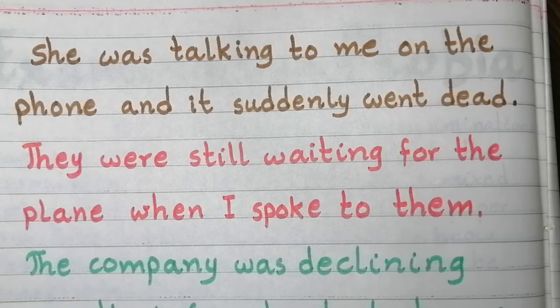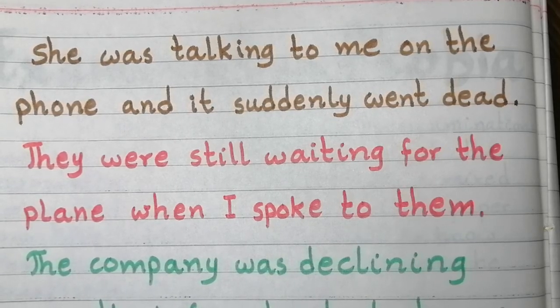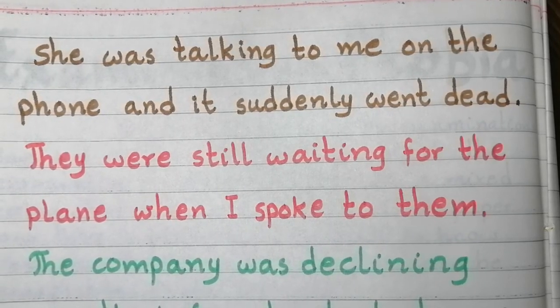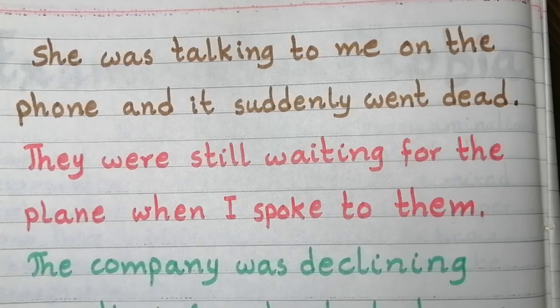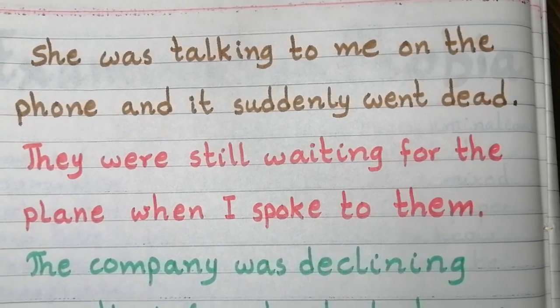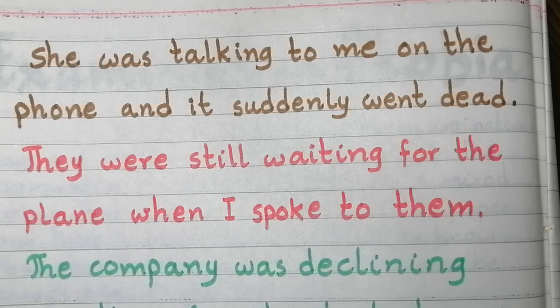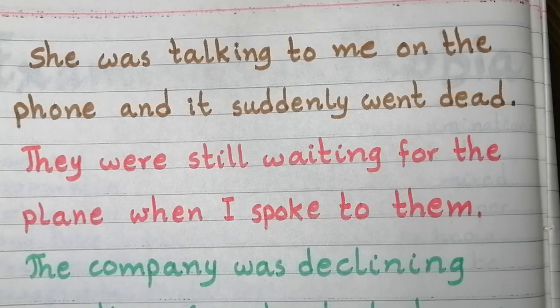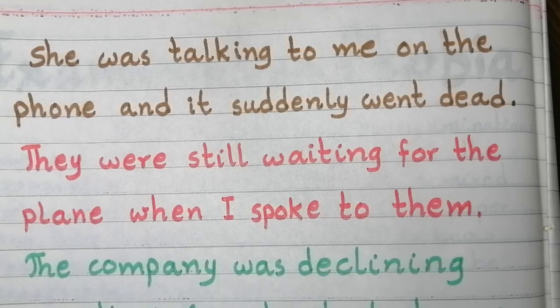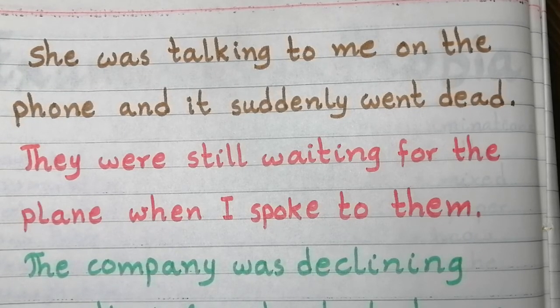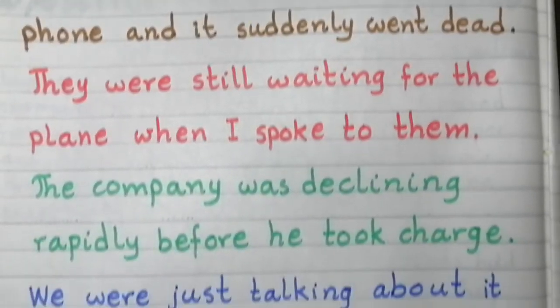And the other action that interrupted it, I spoke to them. Okay? We can notice the difference between the two tenses: waiting, past continuous tense that was happening in the past, and spoke, which is past simple tense. Something happened.